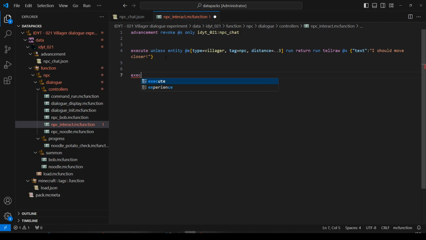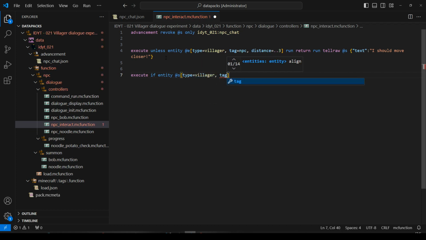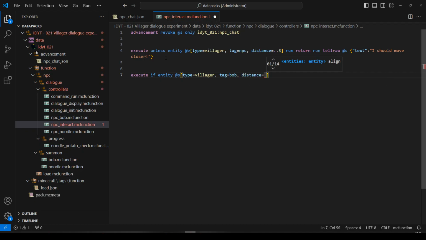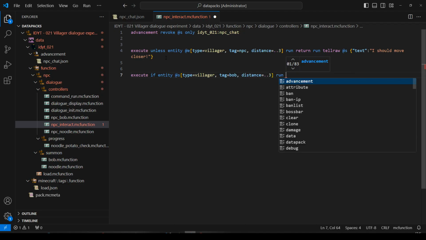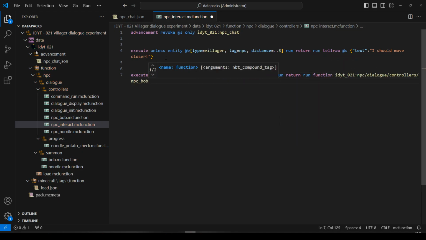So let's do execute if entity, any entity, type equals villager, tag equals Bob, distance equals less than 3. We will run, so if it's Bob, we will return. We're going to exit, but before we exit, we will run function NPC Bob.